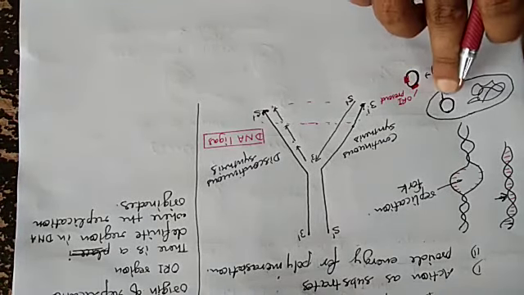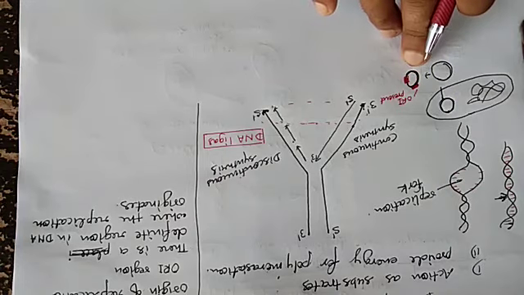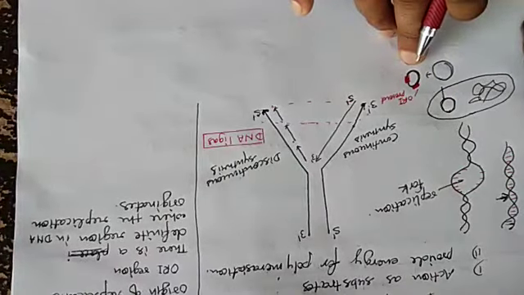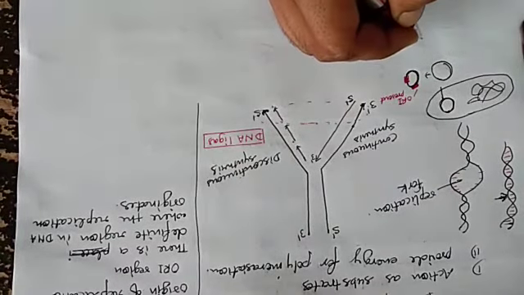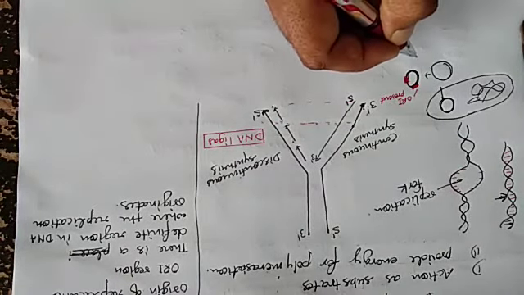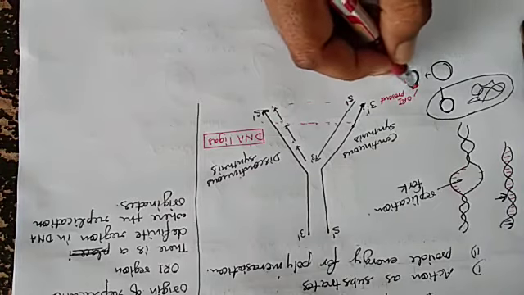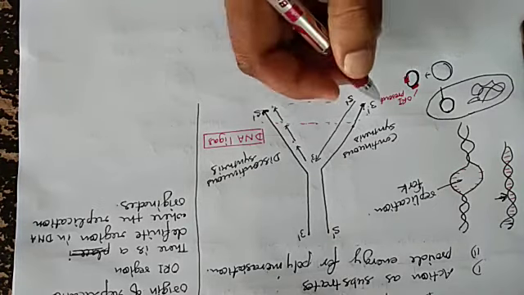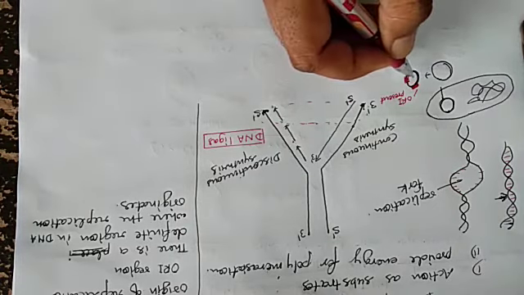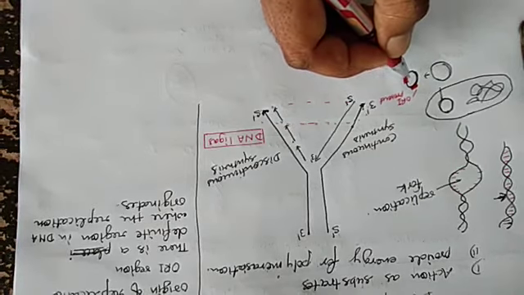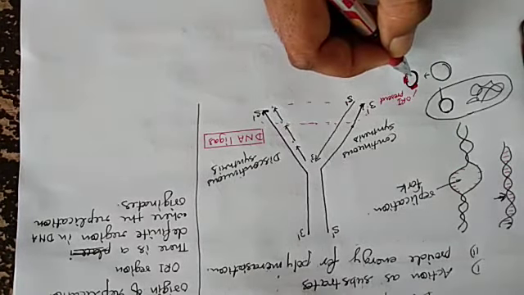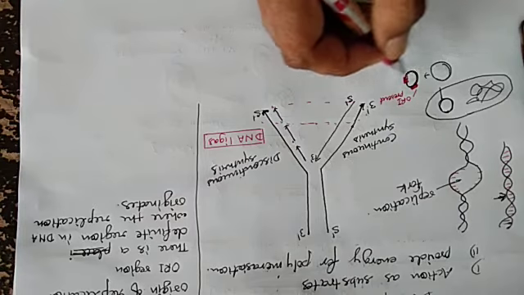And when this DNA combines with another segment of DNA, which is our interest, that DNA is known as recombinant DNA, because first it is broken and then combined with another segment.